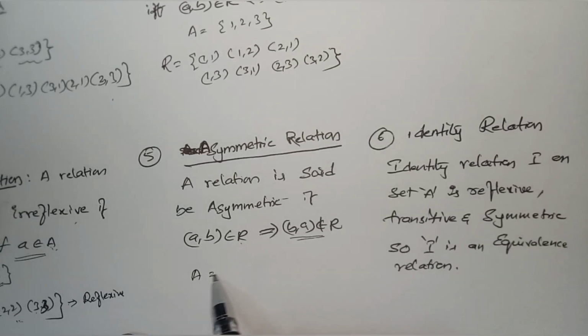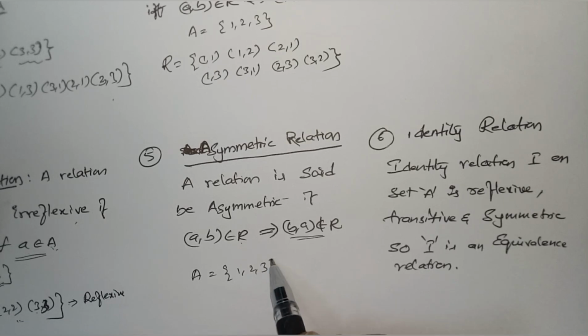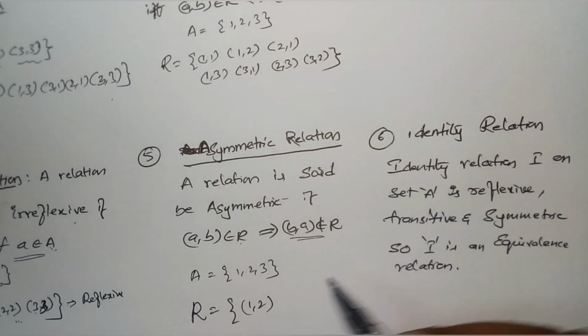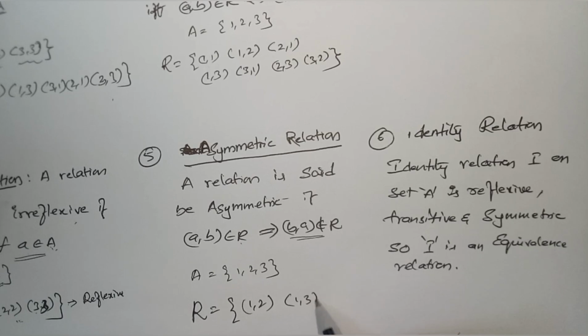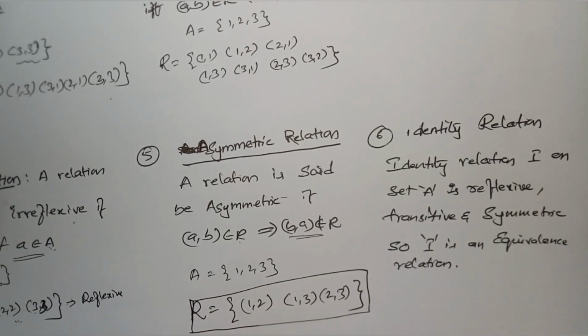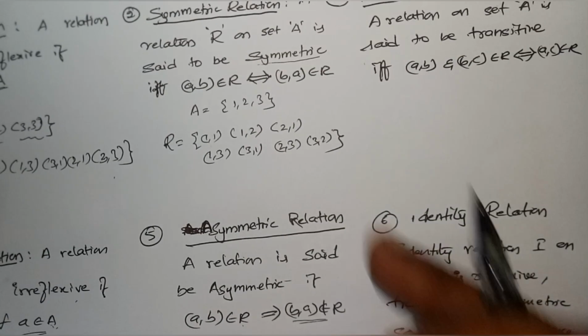Shall I write it on the set A, 1, 2, 3? I write a relation on A which is not symmetric: 1 comma 2, there is no 2 comma 1; 1 comma 3, there is no 3 comma 1; 2 comma 3, there is no 3 comma 2. This relation is called an asymmetric relation.